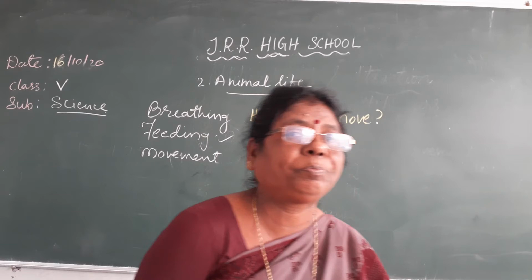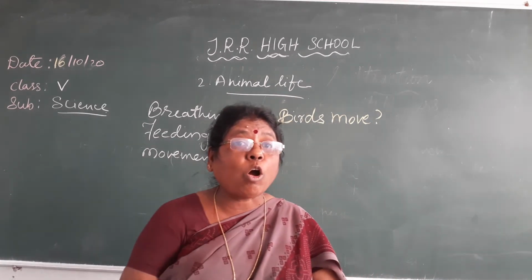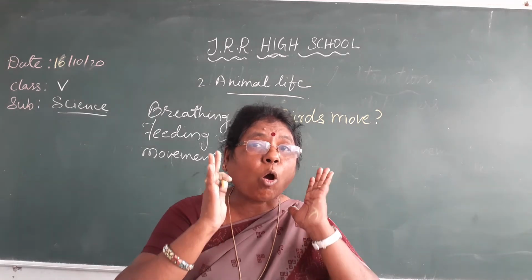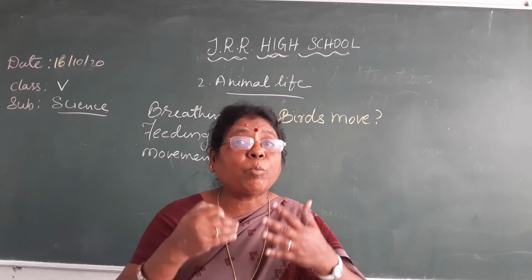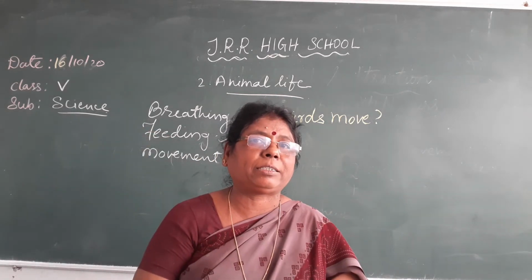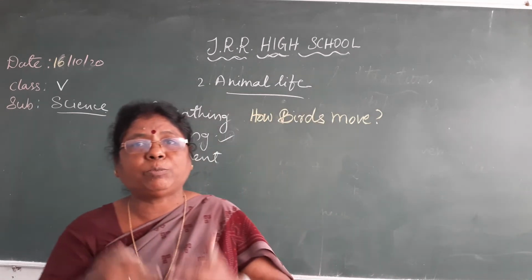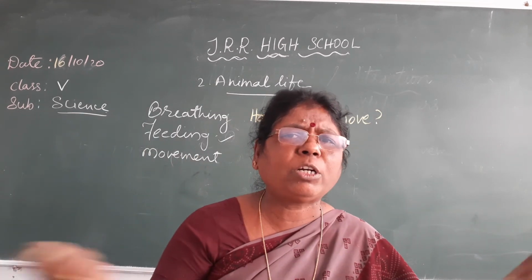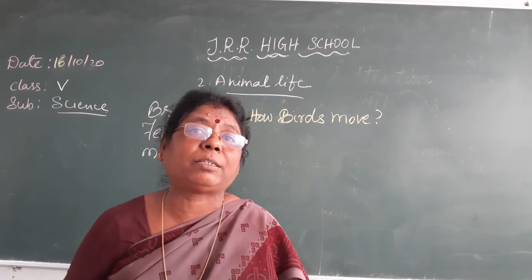That is, they fly in the air because their bones are hollow and the body is light in weight. Because of hollow bones, the body will be light in weight, which helps the birds to fly in the air.